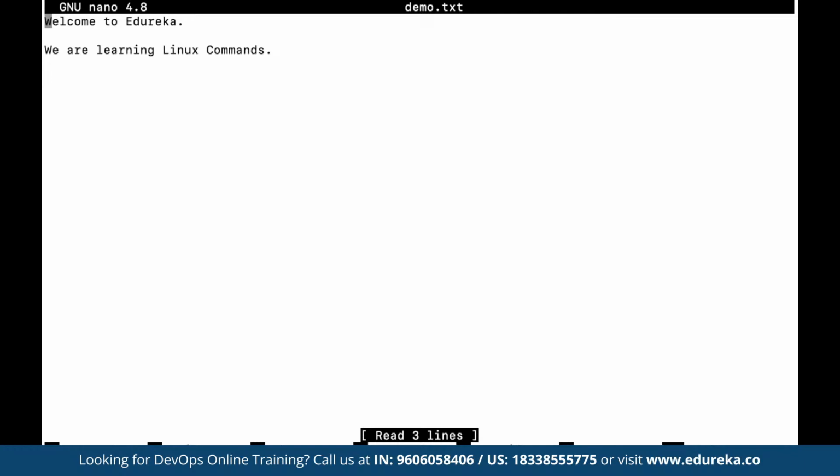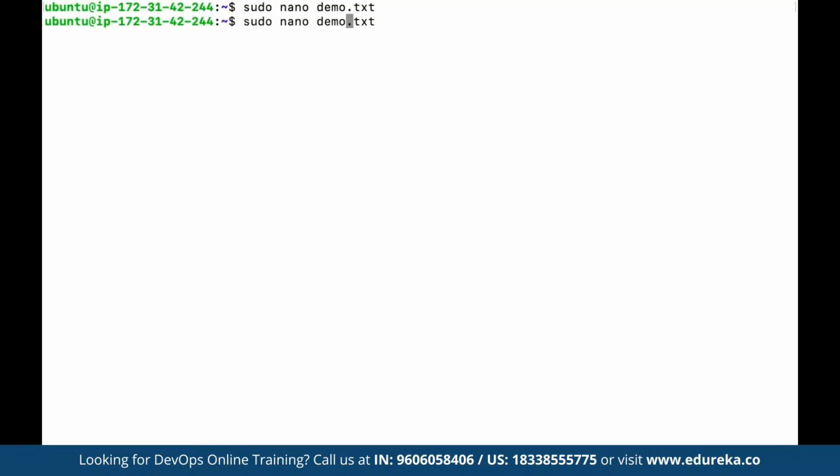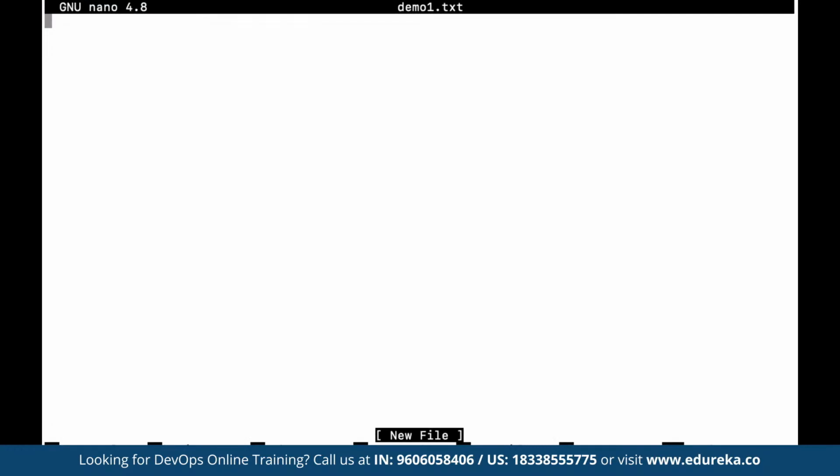Now, let's say we want to see the difference between two files. For example, let's create two files here. Let's say we type sudo nano, and here we already have demo.txt available, so we can come out. And here, let's create another file as demo1.txt. And here we type the same message, welcome to Edureka, and then here we have common Linux commands. Let's say we save it.